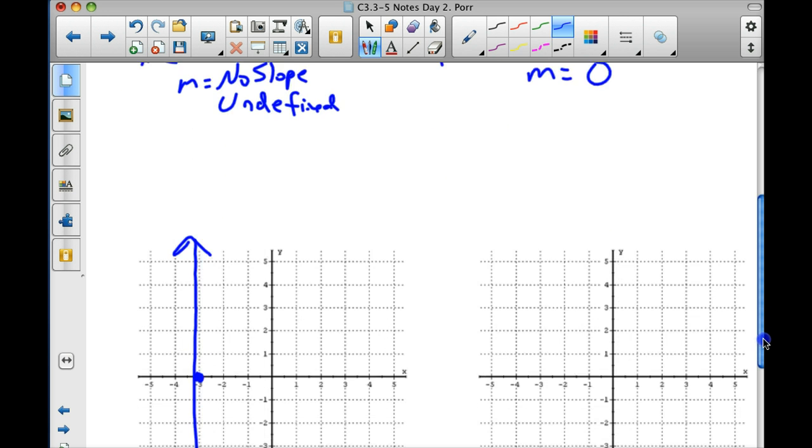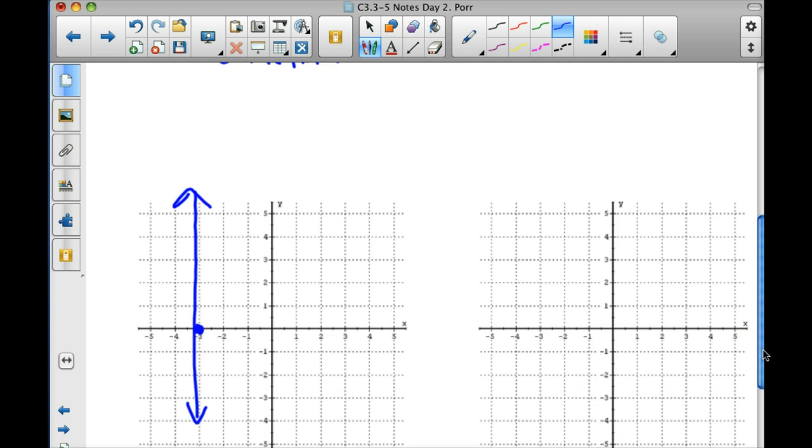Val, how are we going to graph this one? Say it loud and proud. Where are you going to put the first point? Yeah, but there's 5 on the Y. On the Y-axis, put a big old 5. And then what kind of line are we going to draw? Horizontal. Okay? Remember, use our buddy Bucks Hoy, guys, for the special cases.